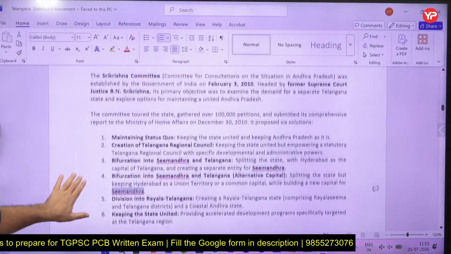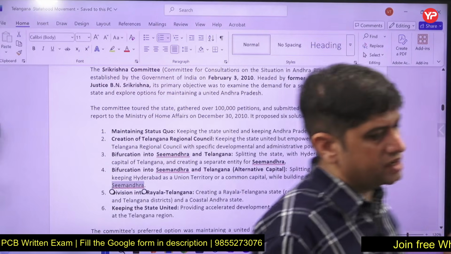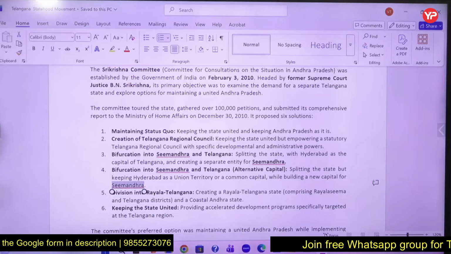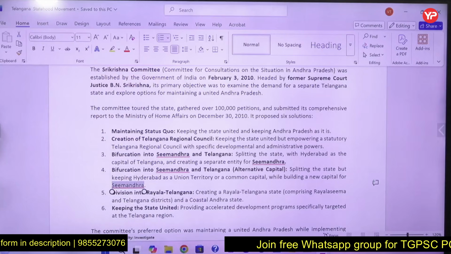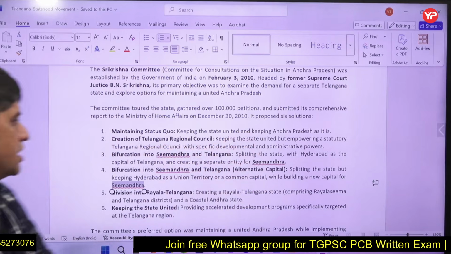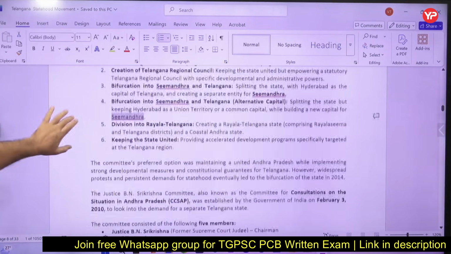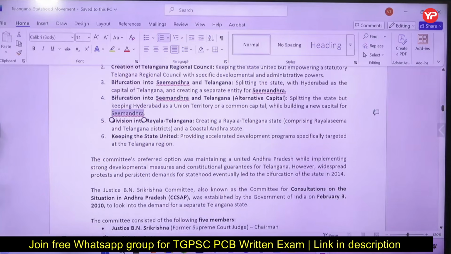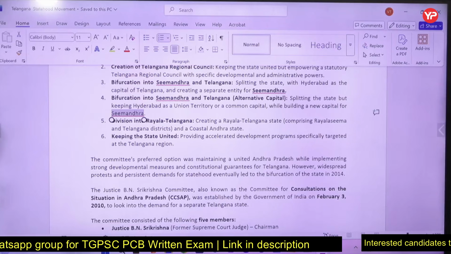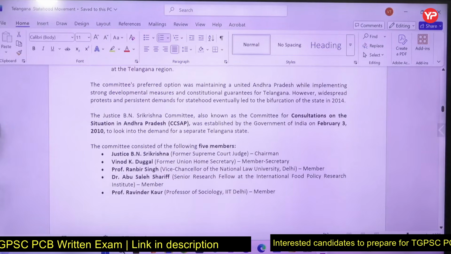So this Shri Krishna committee was not in favor of bifurcating the state into Telangana and Andhra Pradesh. It wanted that okay, let it be the same state, but let's create a different administrative structure within that state and give more power, authorities and all. Bifurcate into these two parts, that is Simandra and Telangana, and create alternate capital. That is what was the 6th point given by this committee.